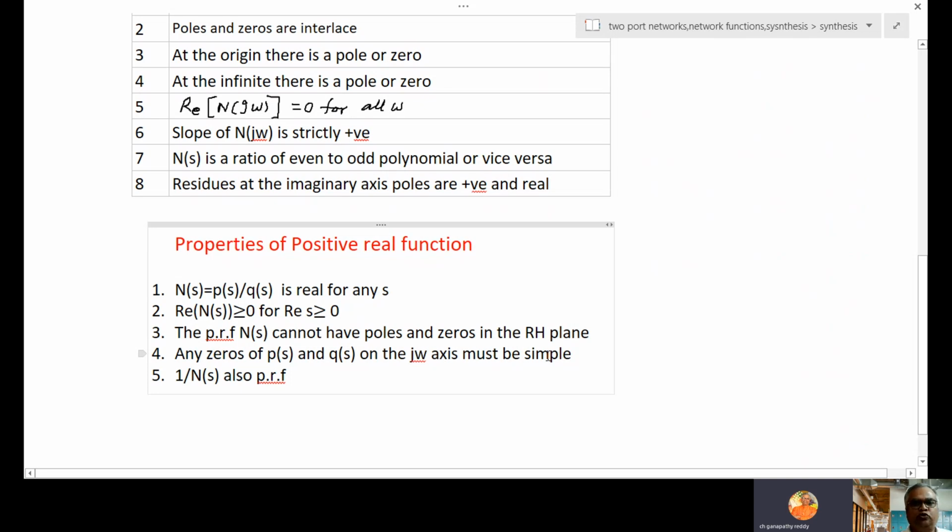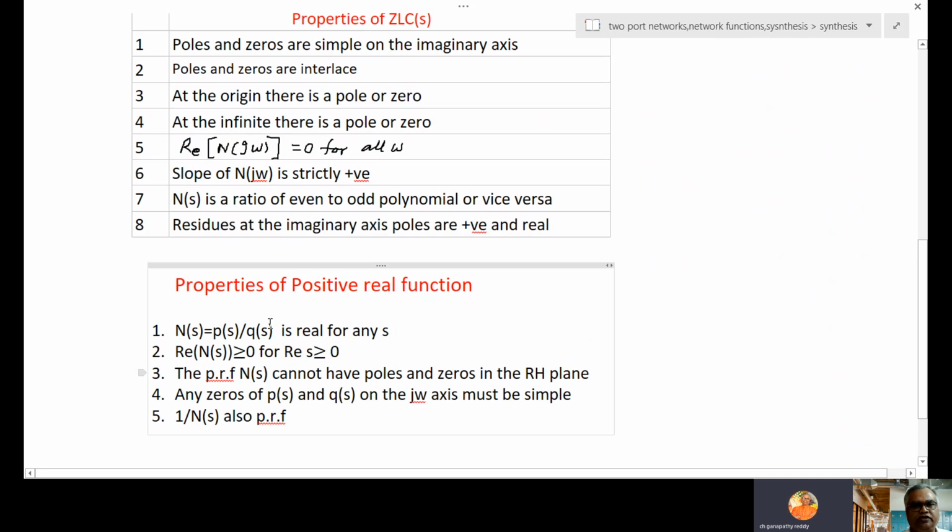Simple means repeated poles and repeated zeros are not allowed on the jω axis. Then 1 by N(s): the reciprocal of a positive real function is also a positive real function. So these are the positive real function properties.